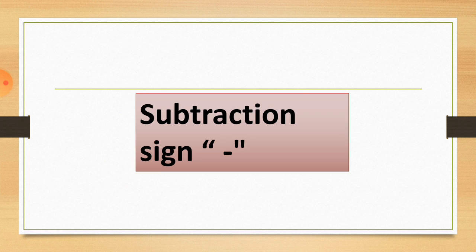Here this is the sign of subtraction. See this sign. This sign indicates that you have to do subtraction with the digits. Now what does subtraction mean? Subtraction means you have to take something away from the number, take something back from this number. How can we take back from this number? Let's see through an example so you can understand it very well.